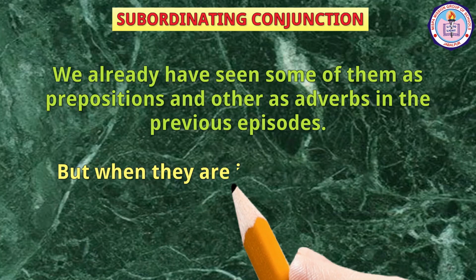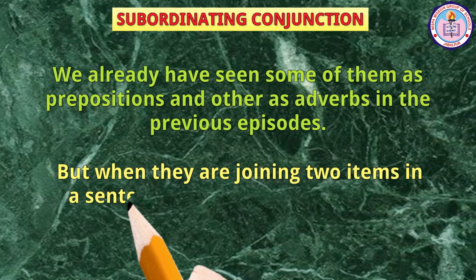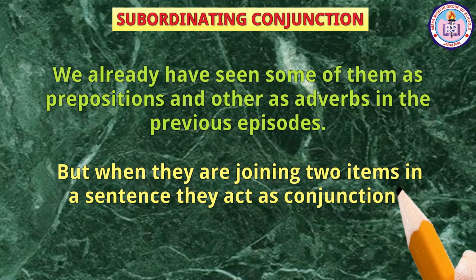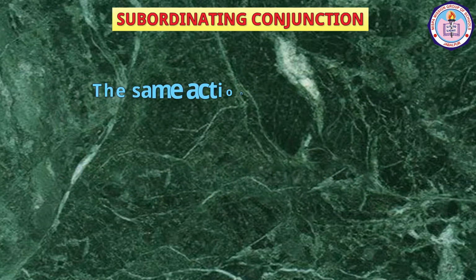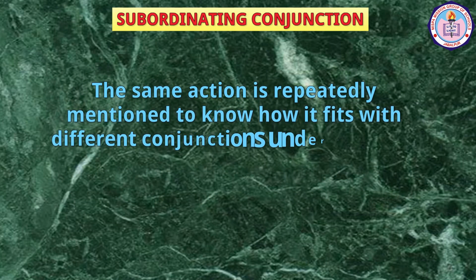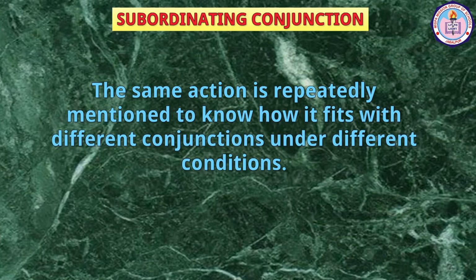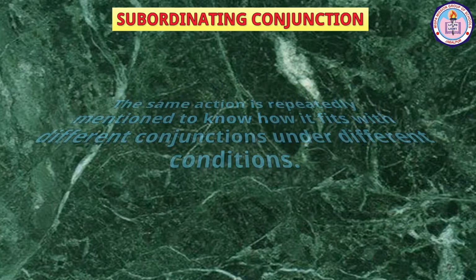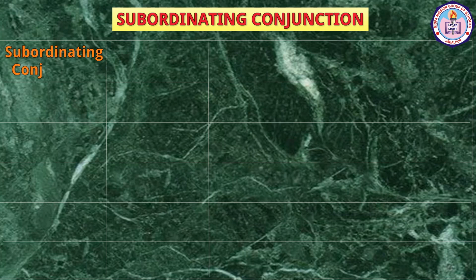But when they are joining two items in a sentence, they act as conjunctions. From the above mentioned list, some of the commonly used conjunctions are taken out and listed below as per their categories along with examples. The same action is repeatedly mentioned to know how it fits with different conjunctions under different conditions. Subordinating conjunctions, category, example.